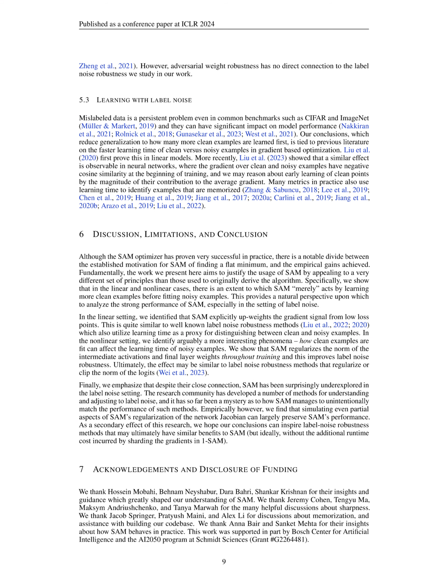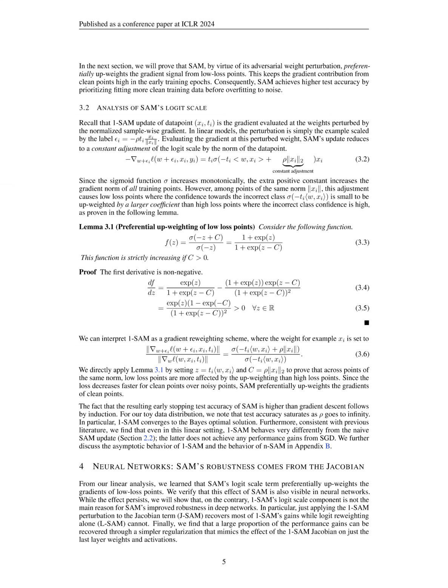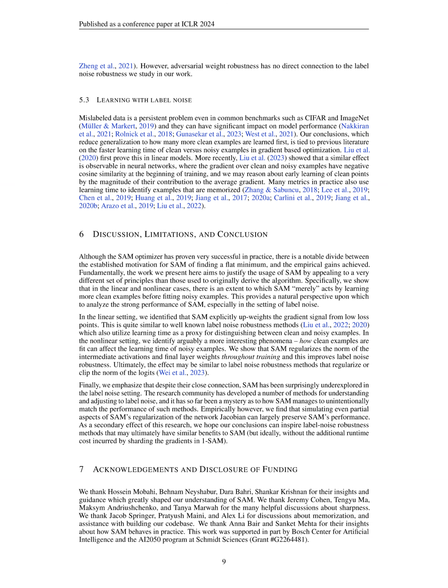2. The perturbation on the logit scale term in SAM acts as a gradient reweighting scheme, where low loss points are more affected by the upweighting compared to high loss points. This mechanism ensures that clean points are more heavily emphasized in the optimization process.